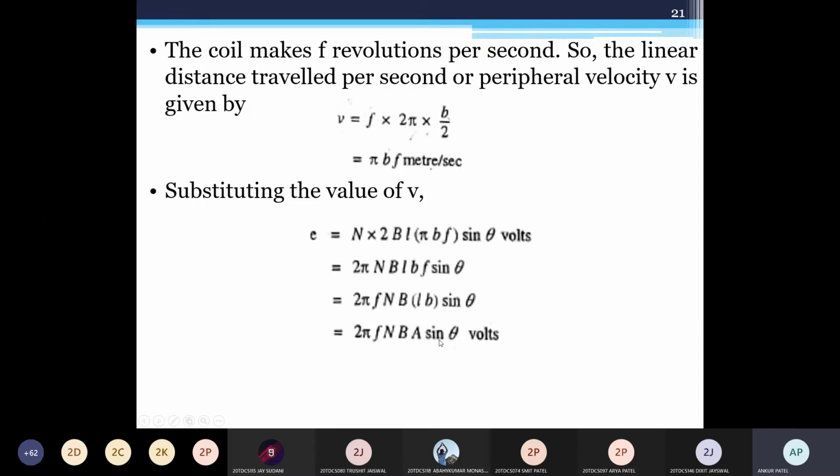Can anyone tell me where E is maximum? At which angle is E maximum? Pi by 2, or 90. So at 90, E is EM, that is the maximum value. The equation becomes EM equal to NBA omega.